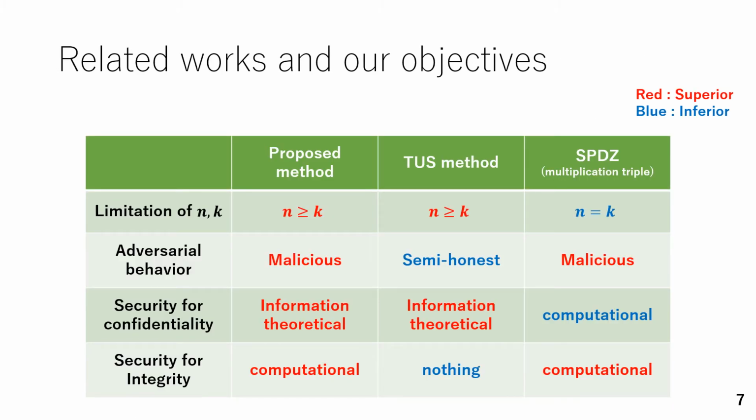This table shows security properties of three methods which can be performed in the setting of n smaller than 2k-1. In this table, red-colored properties mean superior to others, and blue-colored properties mean inferior to others. As shown in the table, the representative MPC method SPDZ has security against malicious adversaries, while the TS method is only secure against semi-honest adversaries. So, in this study, we are mainly focusing on the security improvement of the TS method while maintaining its superior properties.